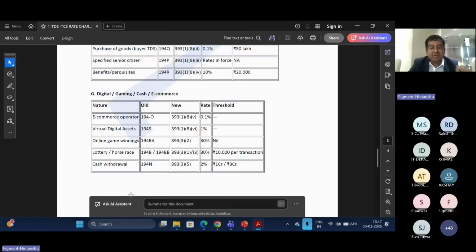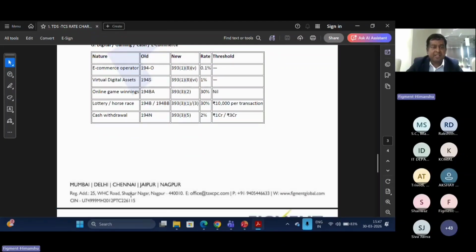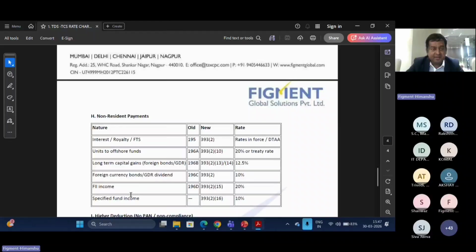And the 20 lakhs threshold has been removed. Now the threshold is 1 crore and 3 crore for the cooperative societies. So this is the more important and the major change that has been done under section 194N. Threshold of 20 lakh has been removed. And one more important thing, last 3-year return status that needs to be checked, that has also been removed. There is one more tricky point that we will discuss separately.